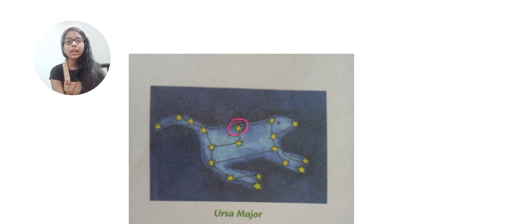The solar system consists of planets, their satellites or moons, asteroids, comets and meteors. All the planets, Mercury, Venus, Mars, Earth, Jupiter, revolve around the sun.